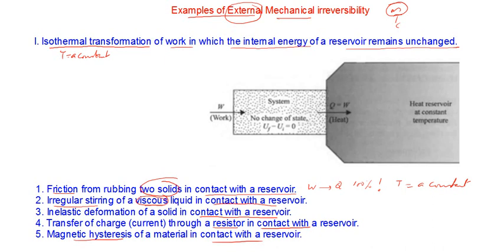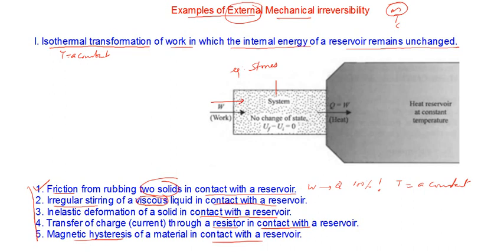So this is a general representation of all these examples. All these five specific examples can be represented by a single block diagram. Let's see what is happening. For example, I can take the first example. The system here means the stones, rubbing two stones. We are doing some work, so work is done. That is why the arrow has been shown to enter.